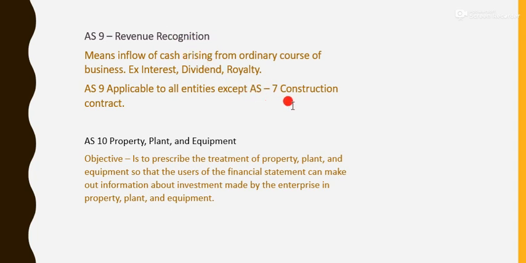They come under AS7 construction contract. So how is revenue measured? The revenue is measured at the fair value of the goods or services received, adjusted by the amount of any cash or cash equivalents transferred.